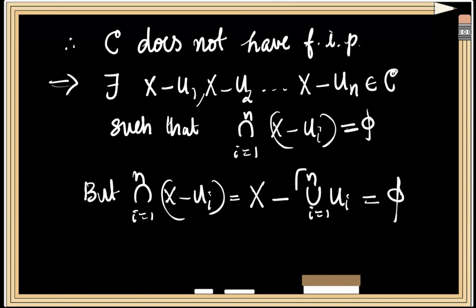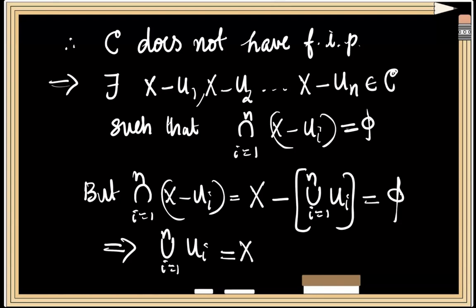That is, we have obtained that the complement of this set is equal to phi, and this should imply that the union over i from 1 to n of Ui is equal to X.